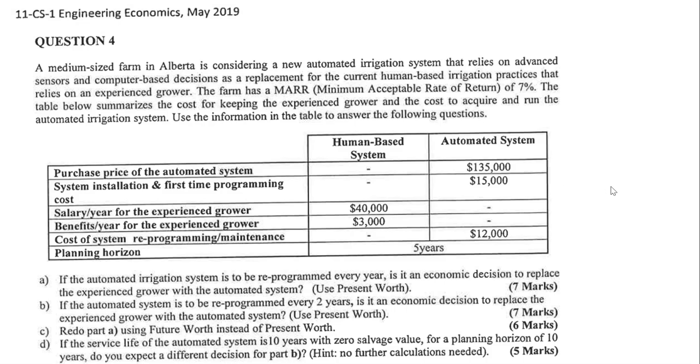Let's solve the question. According to this table, we have two systems, the human-based system and the automated system. Let's talk about the expenses of these two. Human-based doesn't have any purchase price or installation or first-time programming, but the automated system does. The automated system doesn't have any salary or benefit, but human-based has. The cost of system reprogramming is something we just have for the automated system. And the duration is 5 years.